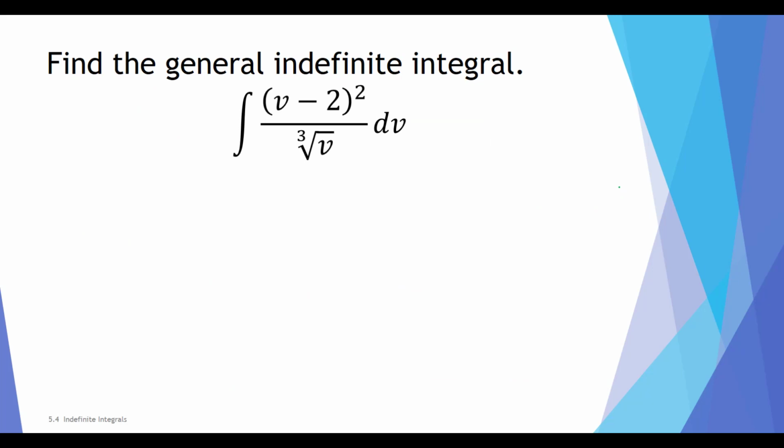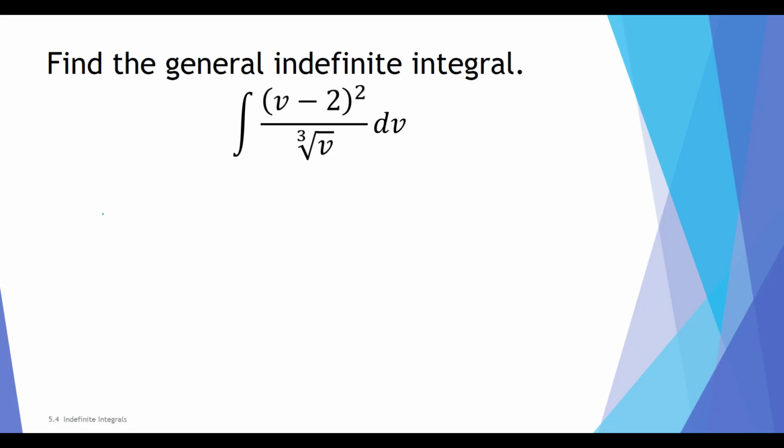In this problem, we need to find the general indefinite integral. We have the integral of the quantity v minus 2 squared, all divided by the cube root of v, dv. We know that we just need to find an antiderivative of the function v minus 2 squared divided by the cube root of v. However, there is no such thing as a quotient rule for antiderivatives or a quotient rule for integrals. So we need to do some algebra to change the way this function is written.